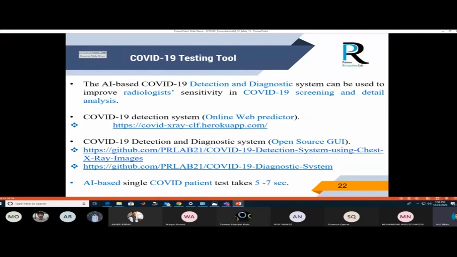These testing kits are available for radiologists as well as for public users. The COVID detection system is provided on this website, while the COVID detection and diagnosis system open-source GUI is provided on this website. Our proposed systems take each patient test within 5 to 7 seconds, while the RT-PCR test takes approximately 24 hours, and manual analysis of CT scan and X-ray is also tedious and takes a lot of time.